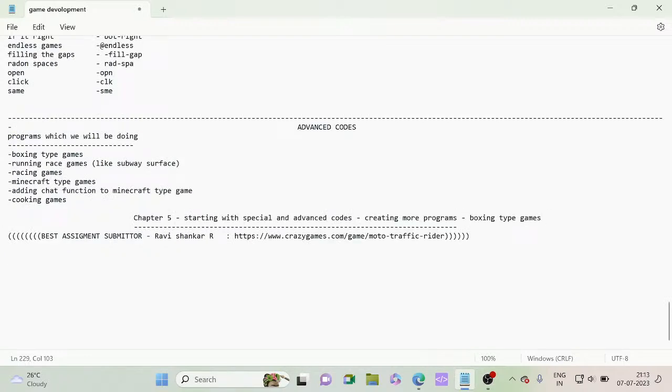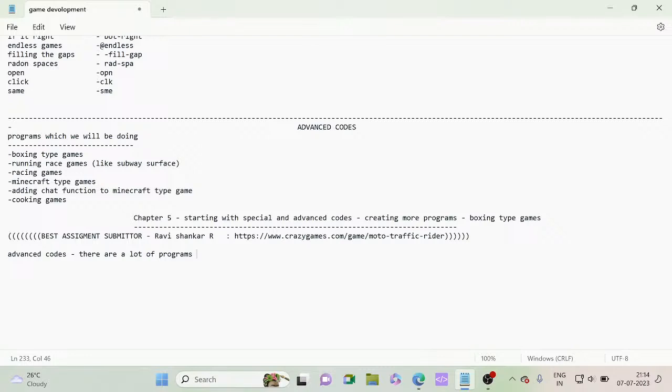In advanced codes, there are a lot of programs. For advanced games, there are a lot of programs. This is the main selected program which you can see here.